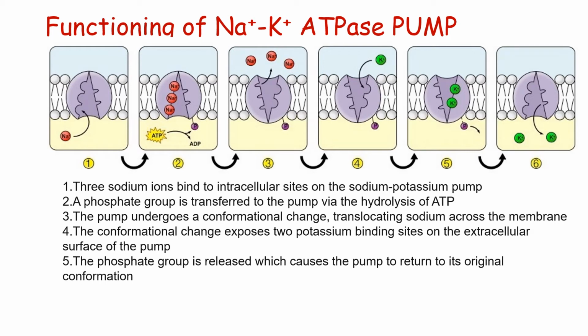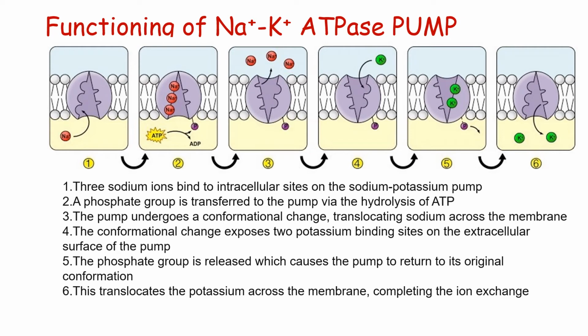Potassium ion binds to these 2 sites, resulting in the release of the phosphate group which was attached to the ATPase molecule, causing the pump to return to its original conformation. This conformational change causes the release of potassium to the cell interior across the cell membrane. So this is the main mechanism by which 3 sodium ions are transported from the inside of the cell to the outside against a concentration gradient, and there is an influx of potassium against the concentration gradient, utilizing the energy released by this sodium potassium ATPase pump.